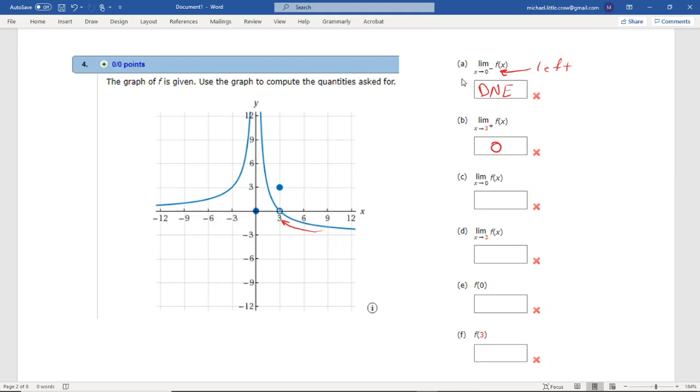Now they jump around. The limit as x goes to 0. Again, I would say that does not exist, but you could also say that the limit is going to infinity. Let's see which one they are going to accept. We'll take a look at this one. So we could go with infinity on both of these. We could also say it does not exist, that it's diverging. Both are accurate ways to represent it.